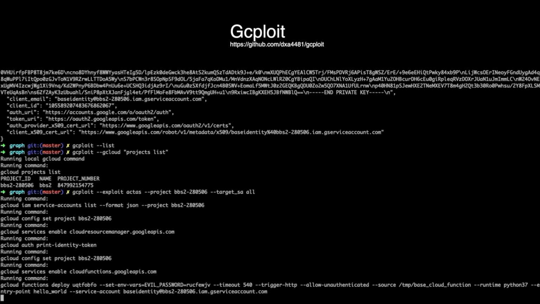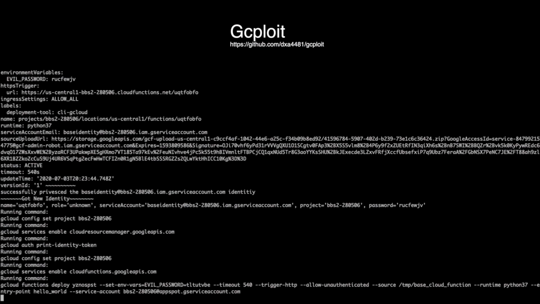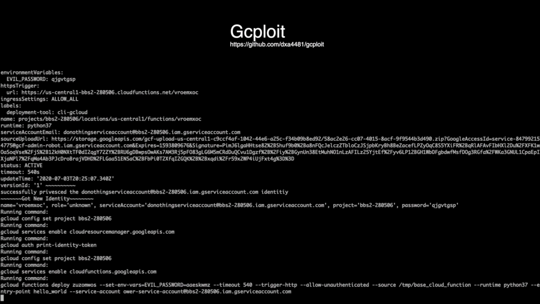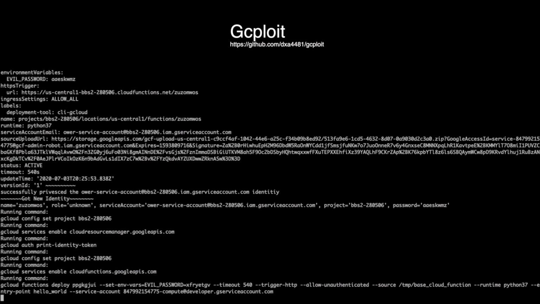Then we keep a database of all the Cloud Functions we've harvested, each of which has its own underlying service account attached to it. This gives us access to all of the service accounts in the project through the Cloud Functions that we spun up. We control the code that lands on the Cloud Function, so we'll just deploy code that allows us to run whatever gcloud commands we want. It takes about 2 minutes to spin up each Cloud Function, so we'll just speed through this really quick.